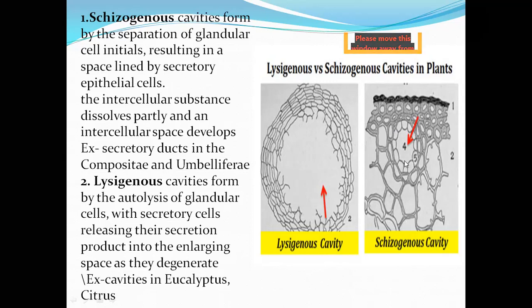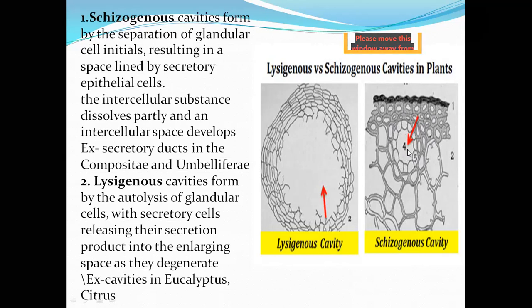The intercellular substance dissolves partially and an intercellular space develops here. Whatever secretions are in the neighboring or surrounding cells are secreted into this chamber, this space.